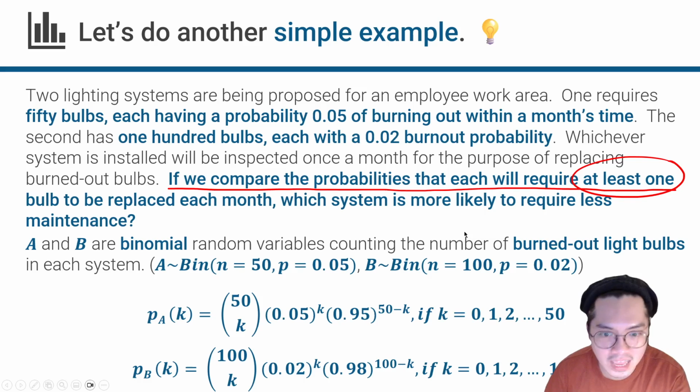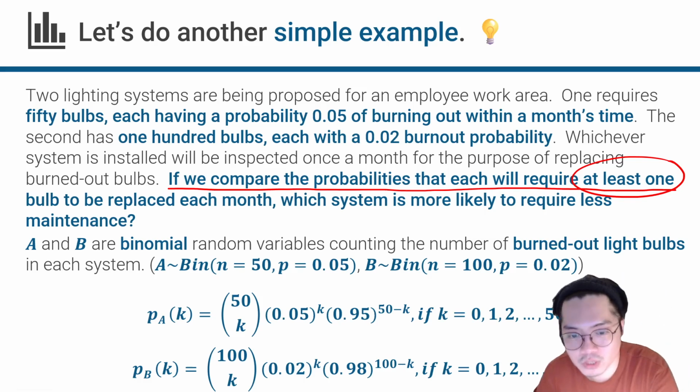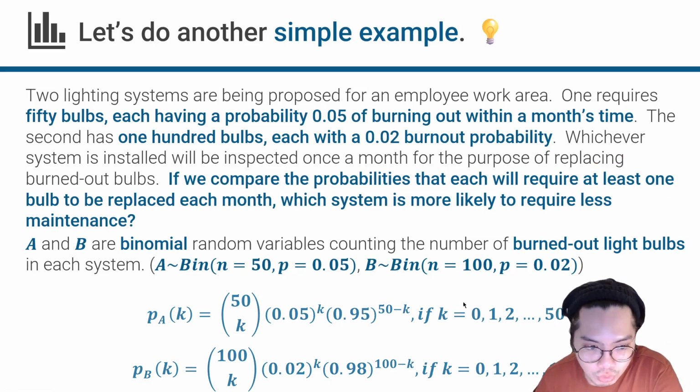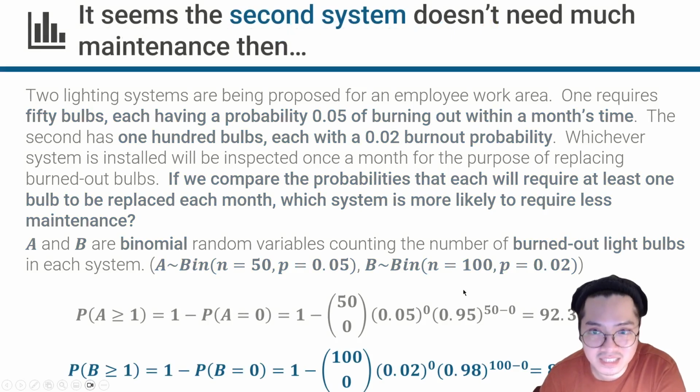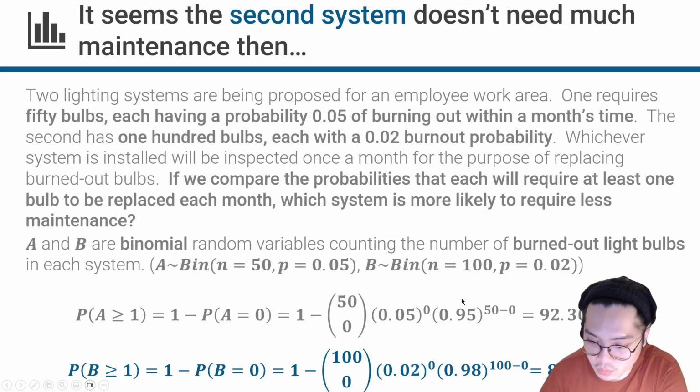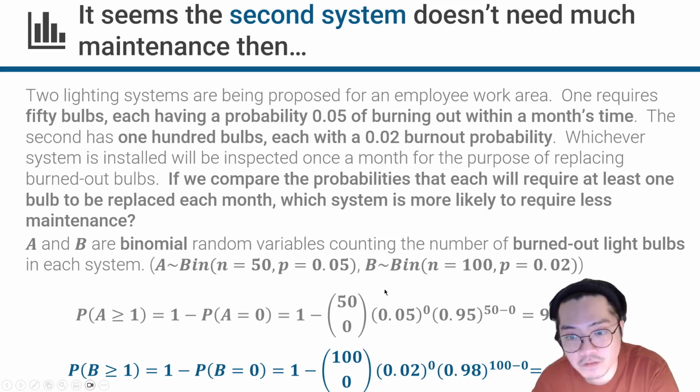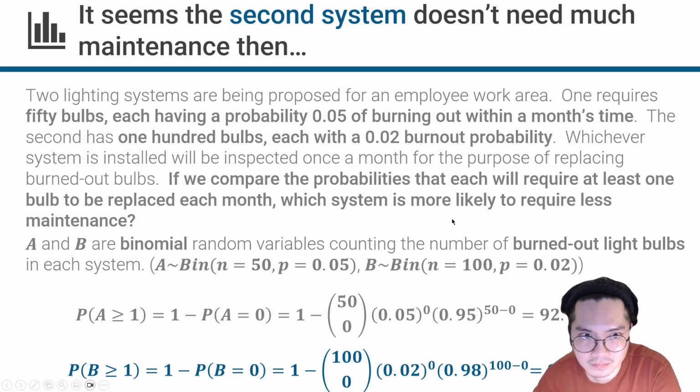They used A and B for their random variables. We used X1 and X2. And in this case, they got the same values that we did. So that means the second system doesn't need as much maintenance, or rather, it will be less likely to require maintenance compared to the first system. That is how we think of these things.